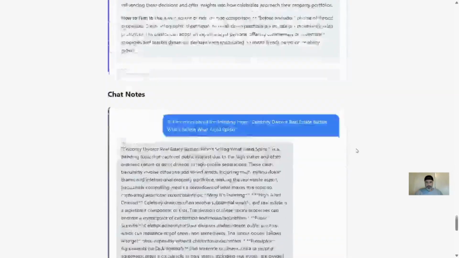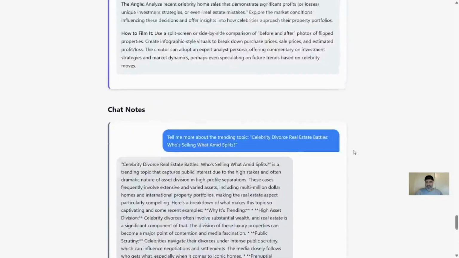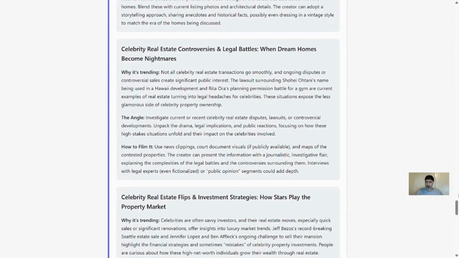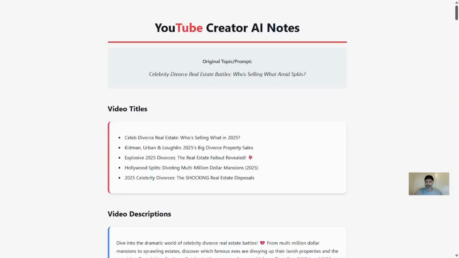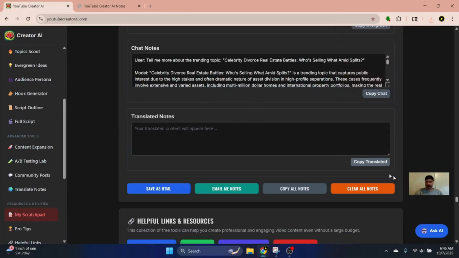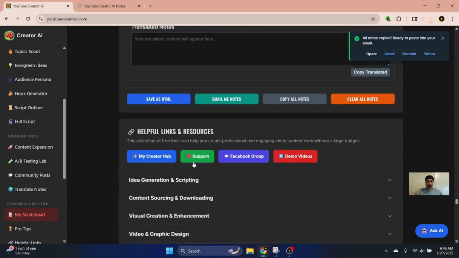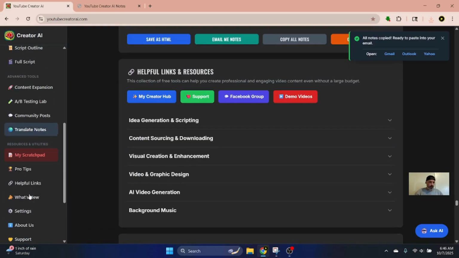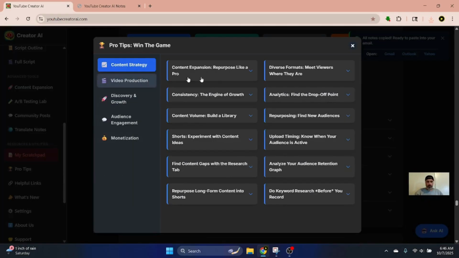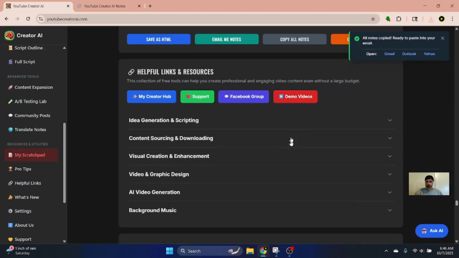So you can email this to you. You can save it as a PDF, or this does save as an HTML on your computer, so you can access it at any time. So check it out. YouTube Creator AI is totally free. You can also email the notes to yourself. It'll copy those notes and it'll pop up your email browser. There are some other helpful links, some pro tips here to help with some content strategy.